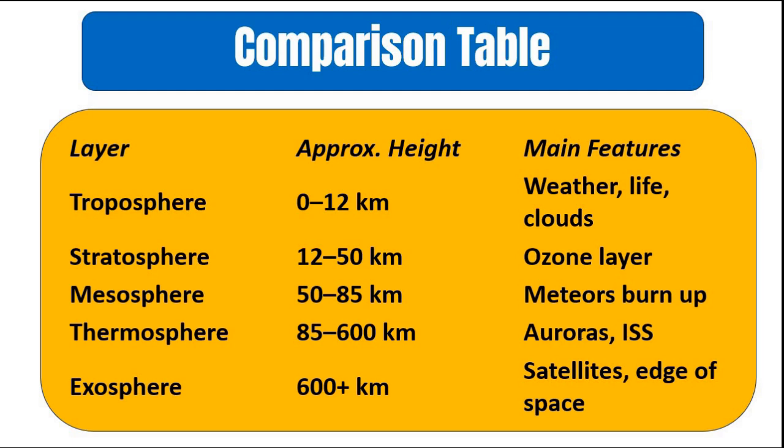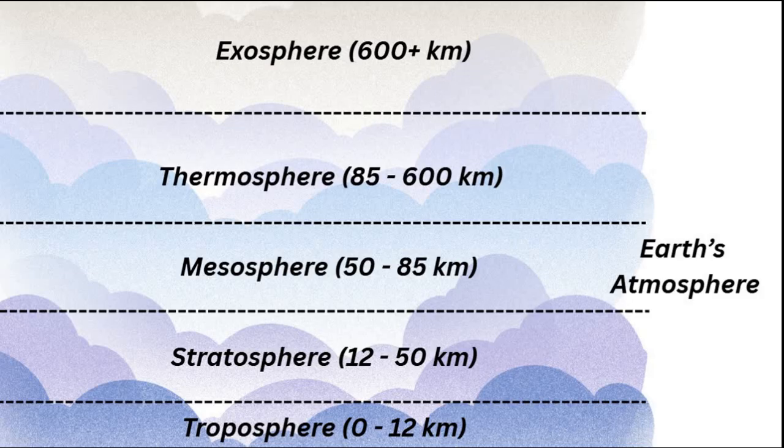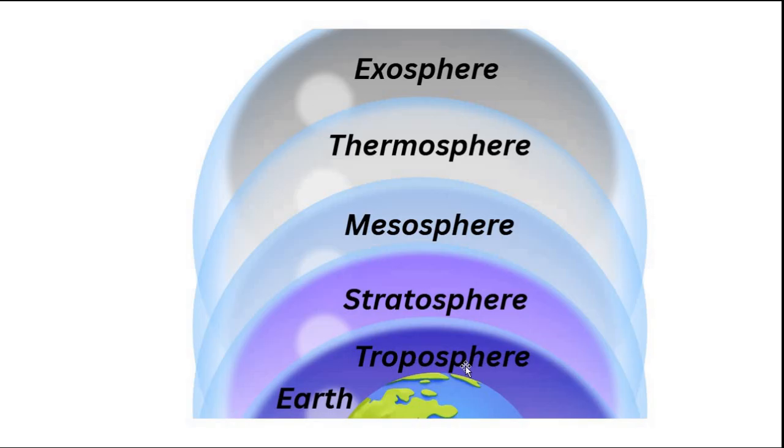The International Space Station is there. The various optical phenomena such as northern and southern lights, auroras, happen there. Exosphere is necessary for satellite communication and acts as a transition zone between Earth and the outer space. So these are the various layers of atmosphere from the surface of the Earth, starting from the lowermost layer, the troposphere, up to the exosphere.